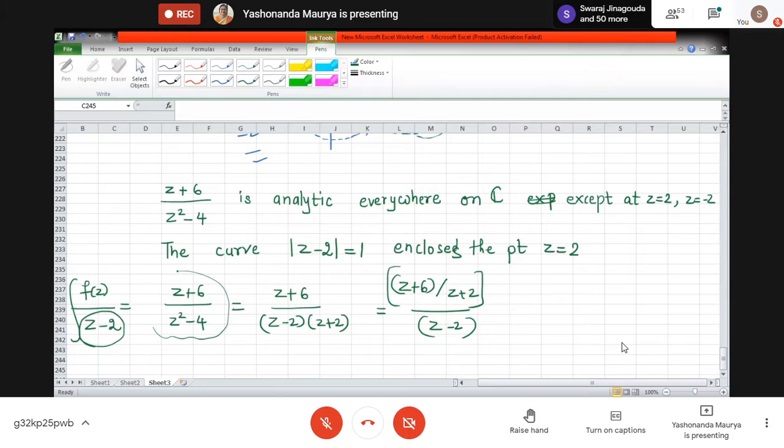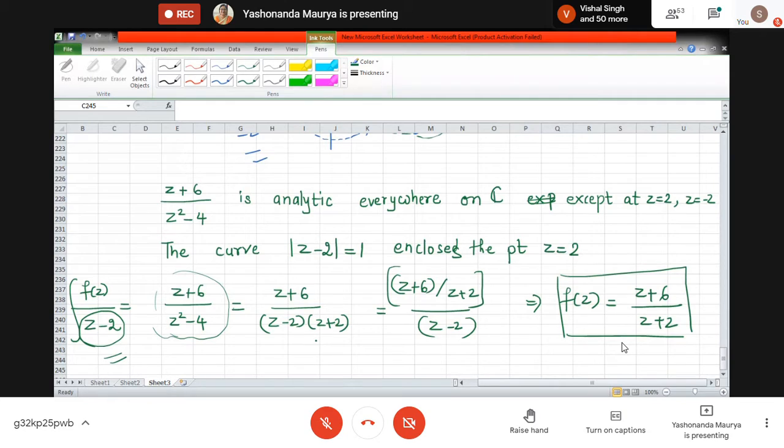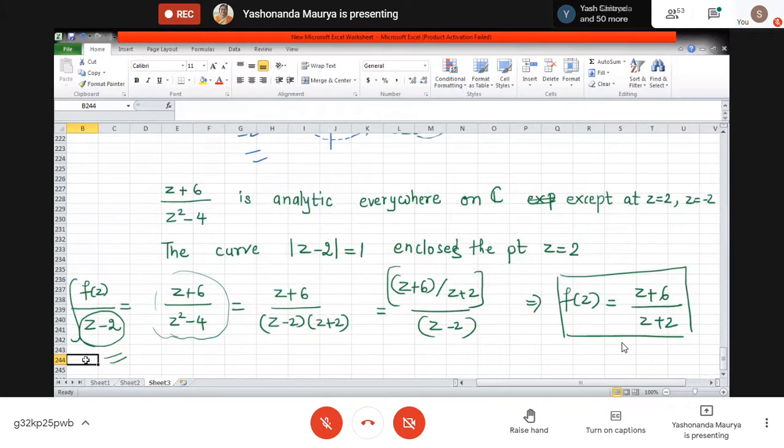For writing this, what do we need? In the denominator I want only z minus 2, so I put it over there. All the rest of the terms I have transferred to the numerator. Therefore what is my f of z to apply the formula? It is z plus 6 divided by z plus 2. Did you understand this? This is a very important step. If you don't understand anywhere, please tell me, I will do it again. Otherwise I will be under the impression that you understand, and I will go ahead.